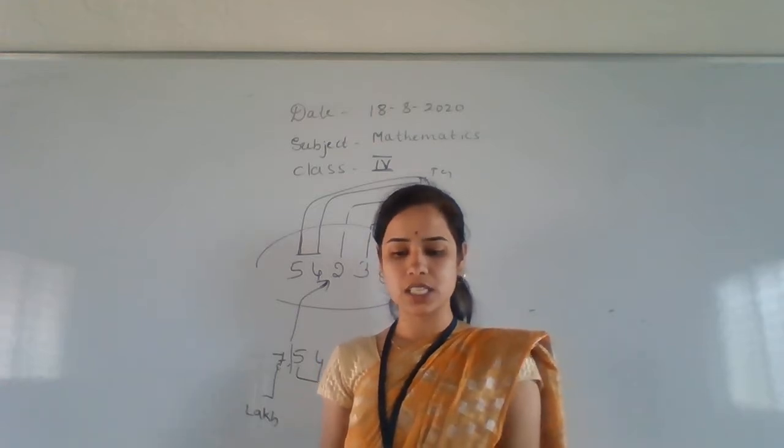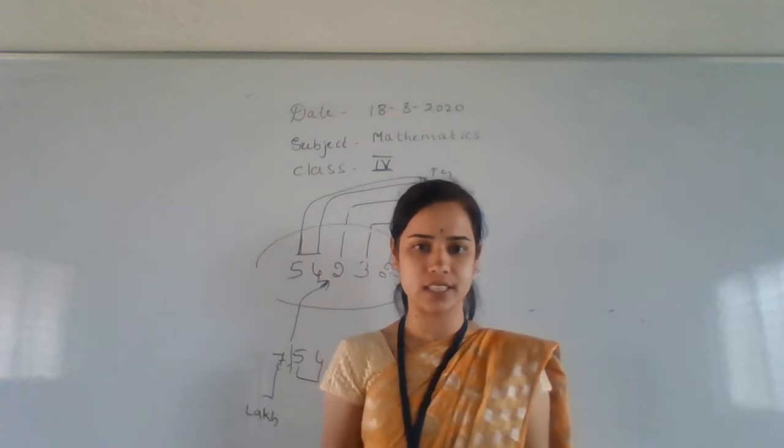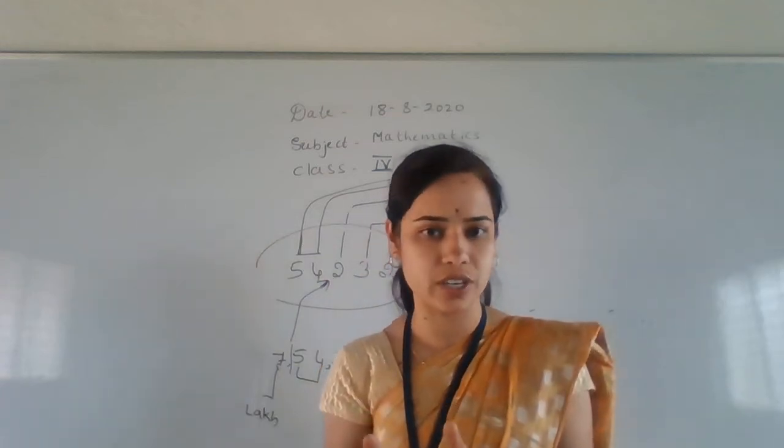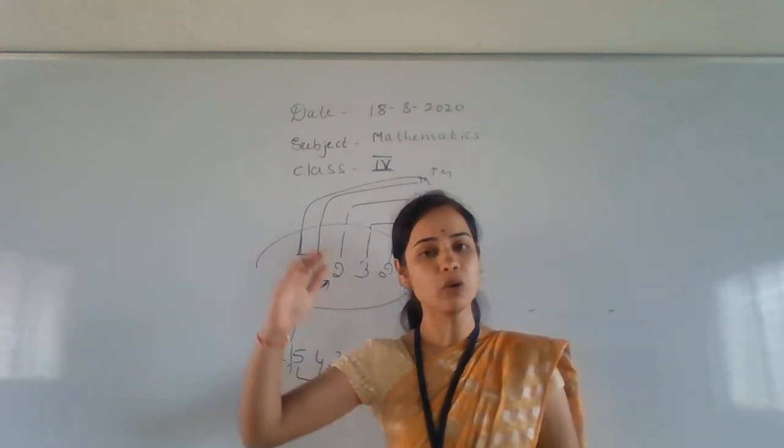Next, compare 5 digit and 6 digit numbers. Arrange the 6 digit numbers in increasing and decreasing order. Increasing order is nothing but ascending order. Ascending order means small to big number.